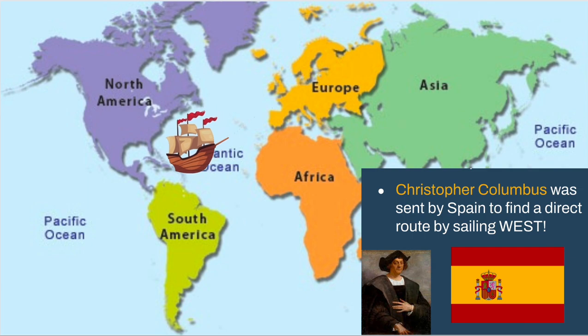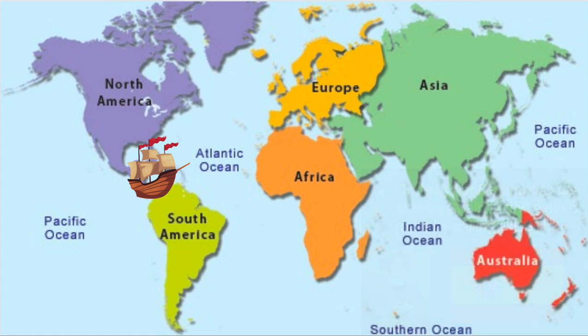Christopher Columbus comes next. Christopher Columbus was sent by Spain. He believes that he can go around the globe, leave Europe, come out the other side, and get to Asia. He didn't realize that the Americas were in the way, so that is how, when he lands in the Caribbean, we say Christopher Columbus discovered the New World. Really, he discovered it for Europe.